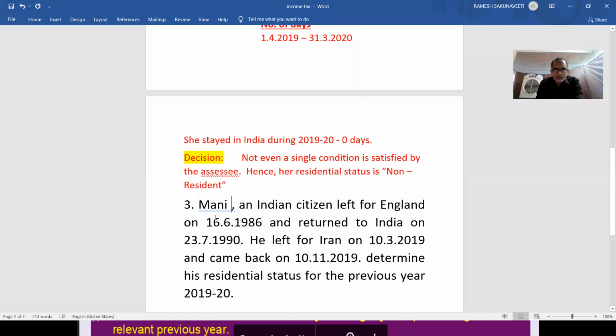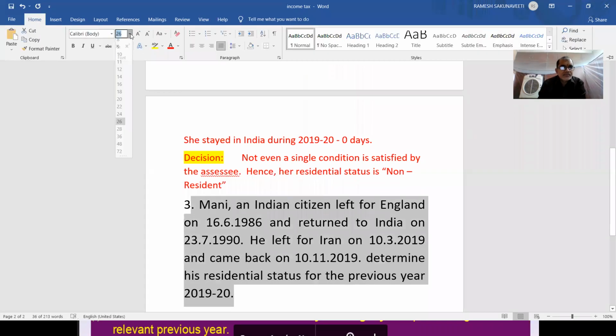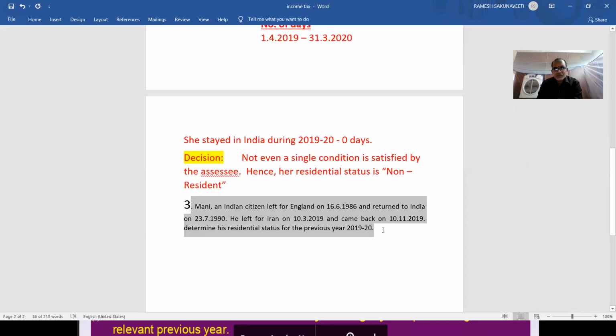So please see this problem. I will do it immediately. Note down if time permits, otherwise afterwards you note down. But just to see it.